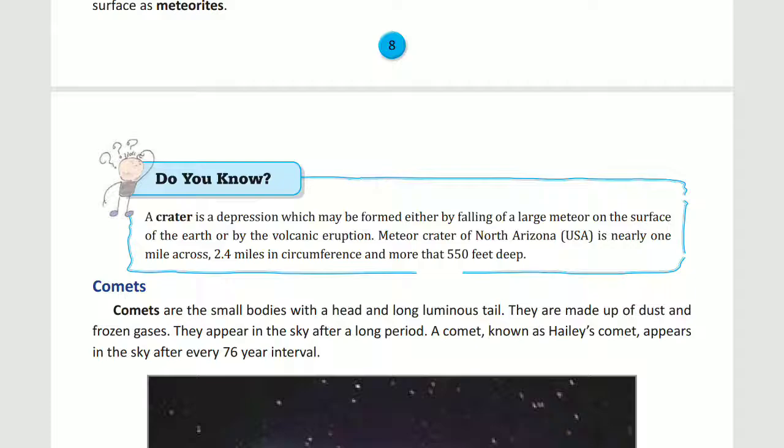And now come to the size of a crater. The Meteor Crater in northern Arizona, in the USA, is nearly 1 mile across and 2.4 miles in circumference, and it is actually 550 feet deep. It was found to be this deep and this large in circumference.